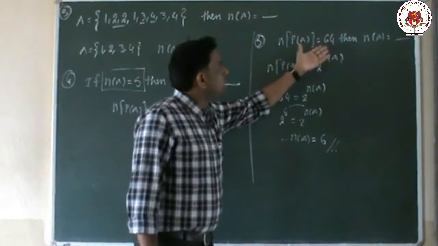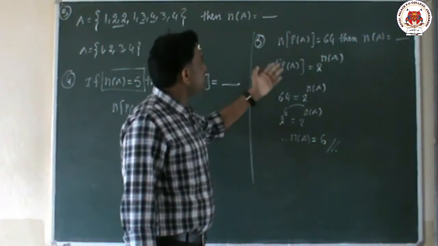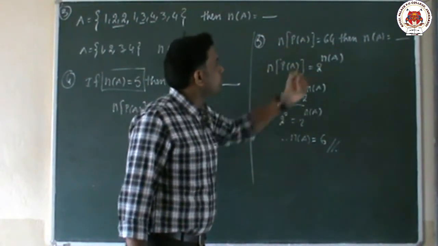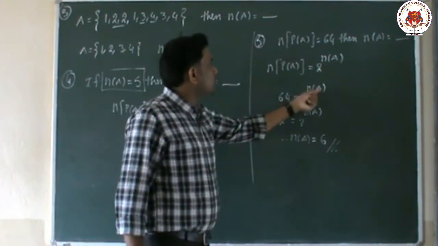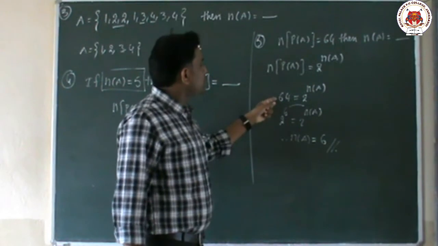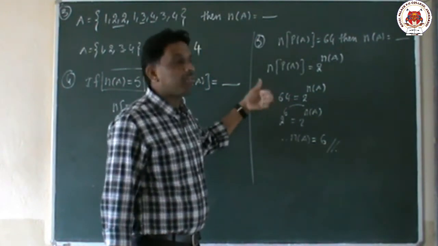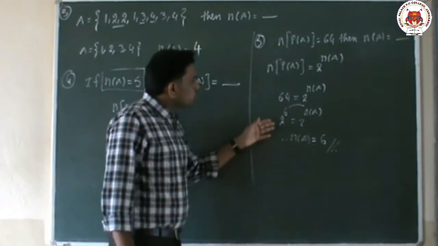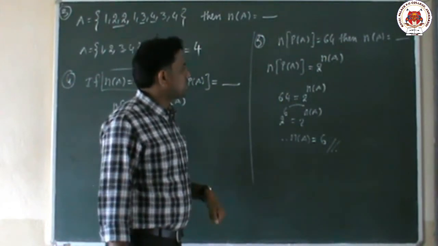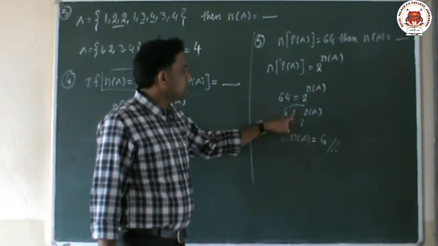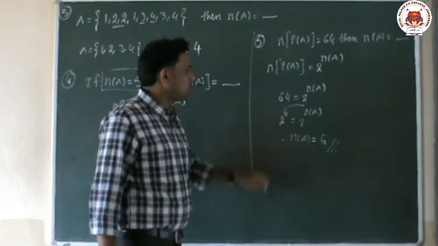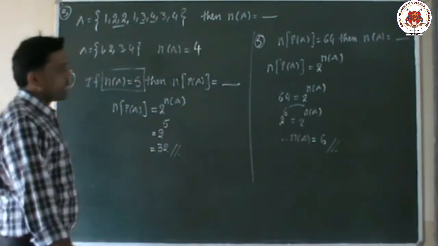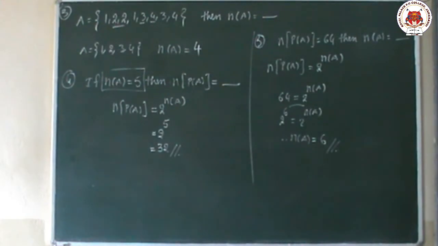N of P of A is given as 64. We have a formula, n of P of A equals 2 power n of A. So this is the value we know, 64, and this value we don't know. 64 we can write in terms of 2 power: 2 power 6 means 64. So the bases are equal, so the powers must be equal. Here the power is n of A, which is 6. So what is the n of A value? The n of A value is 6.